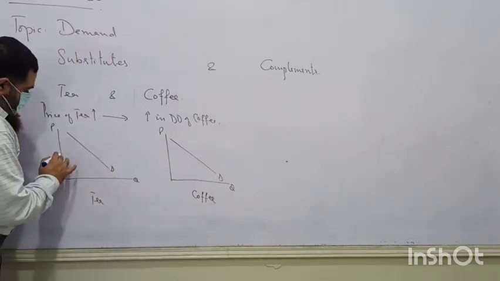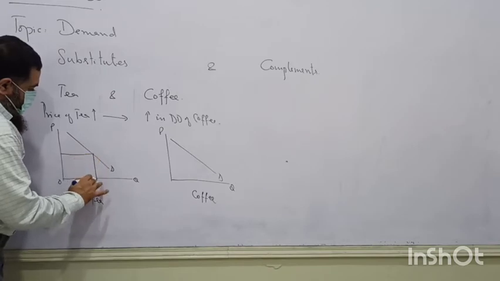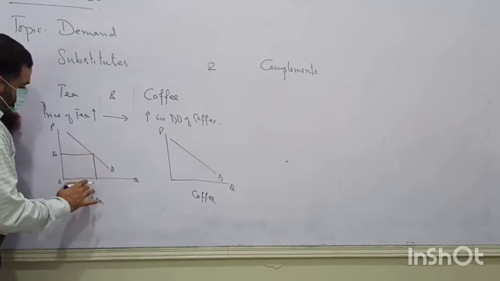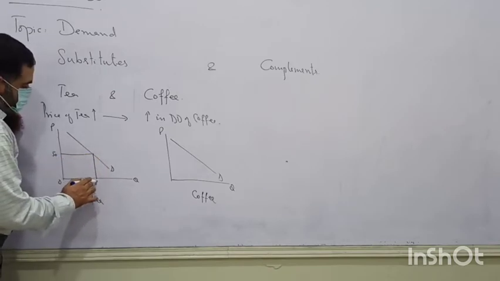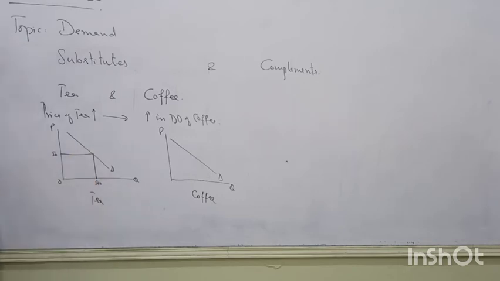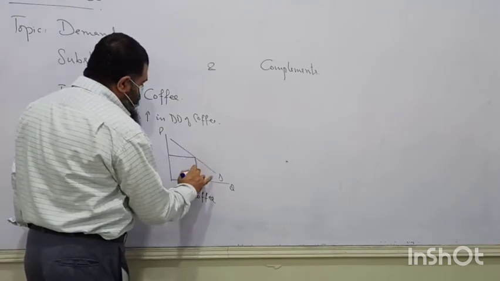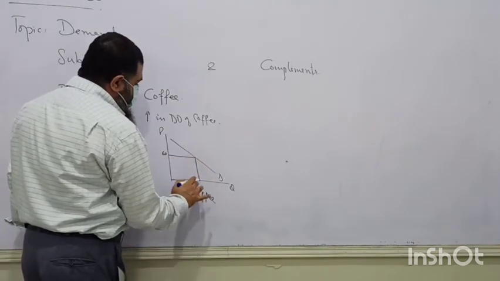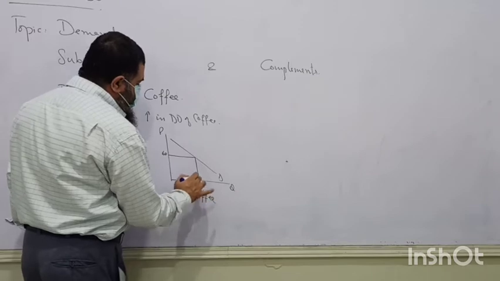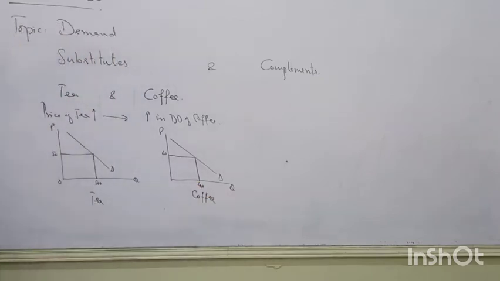Now, what is happening? Price of tea is 50 and 500 units are demanded in the market. And price of coffee, you can say it is 60 and there are 400 units which are demanded in the market. Alright?